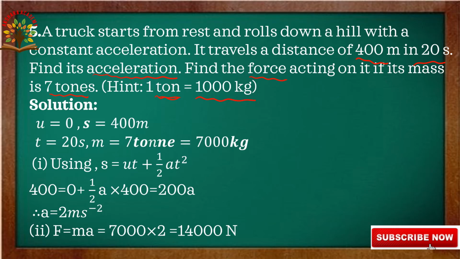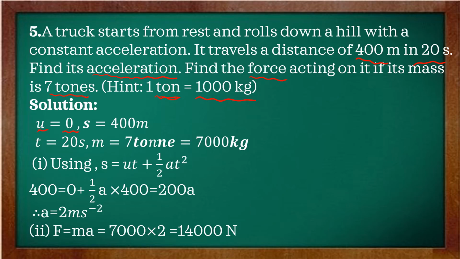Now let us come to the solution. Here u is equal to 0, because the truck starts from rest, nothing but a body starts from rest, so its initial velocity is equal to 0. Given s is 400 meters and t is 20 seconds.